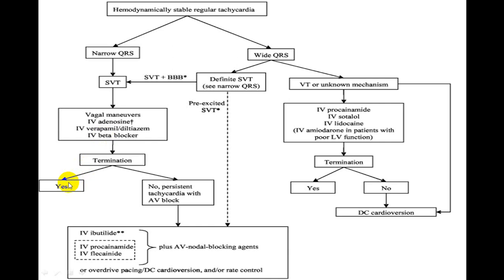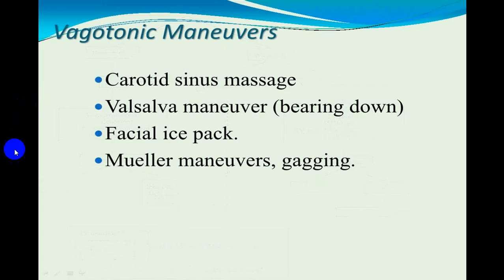If termination is there, yes, well and good. If it doesn't terminate, then you will have to go for other options and think of tachyarrhythmias with different types of AV blocks. Always go through that. What are vagotonic maneuvers? One maneuver is carotid sinus massage. Always do a gentle massage in the carotid sinus. Never do massage on two sides simultaneously. And always look for carotid bruit before doing a carotid sinus massage. Otherwise, if there is a thrombus, you will produce thromboembolism.